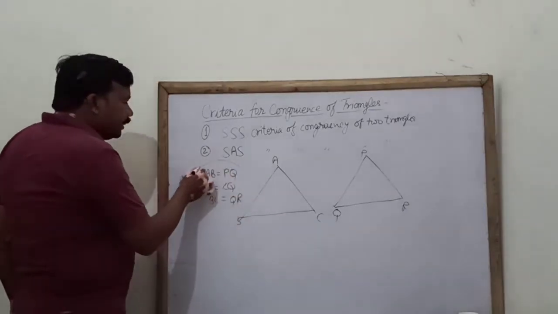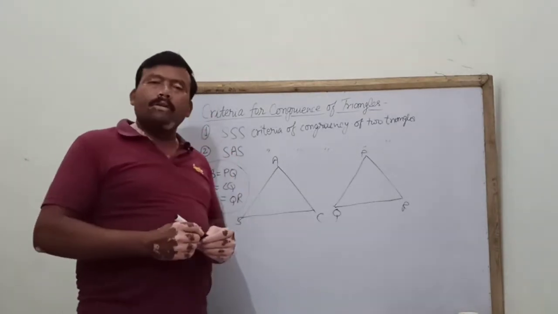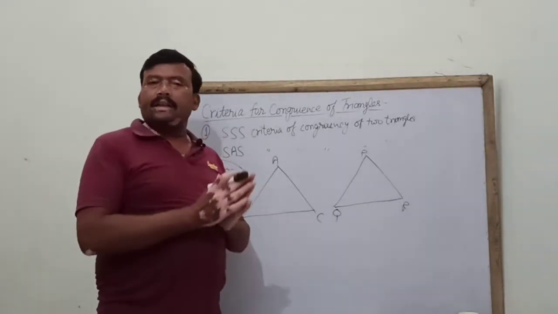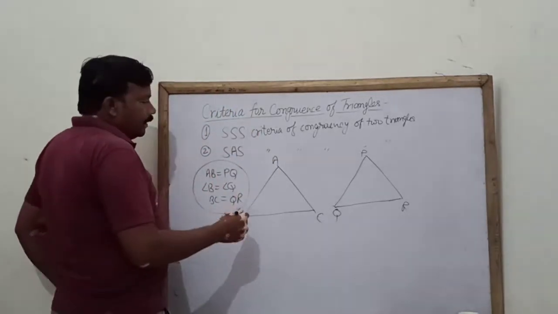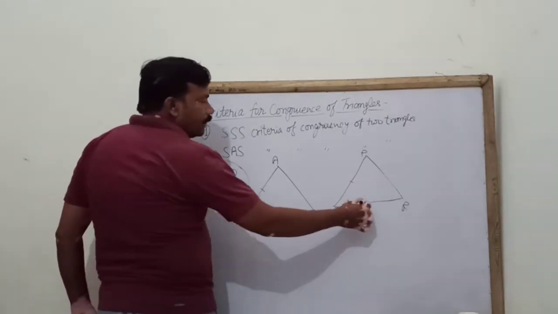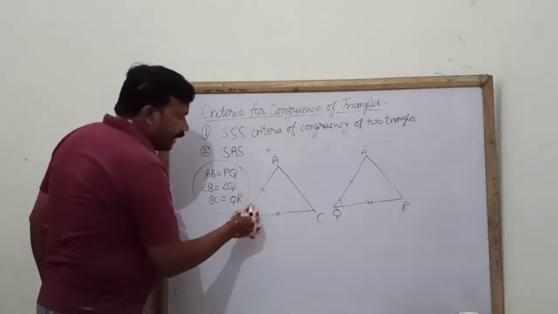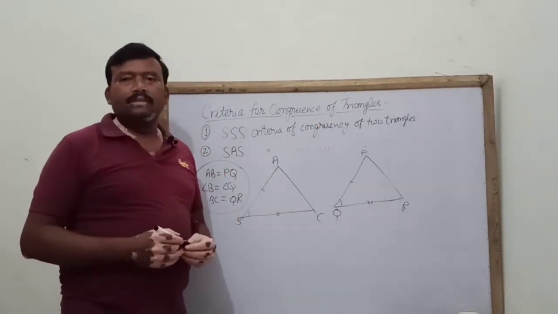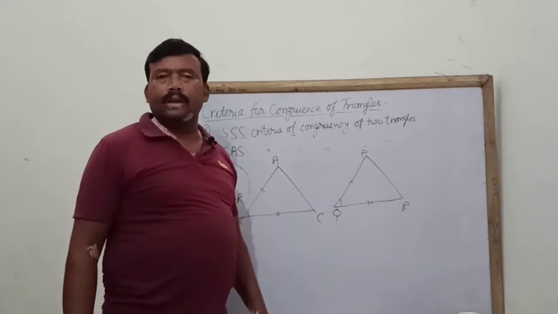If these three informations are given, then by this criteria we can say that the given two triangles are congruent. Means we can write that this side is equal to this side, and this angle is equal to this angle. We can say side angle side. This is the second criteria for congruency of two triangles.